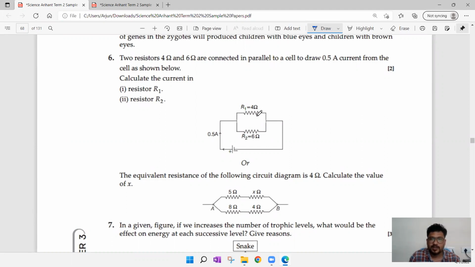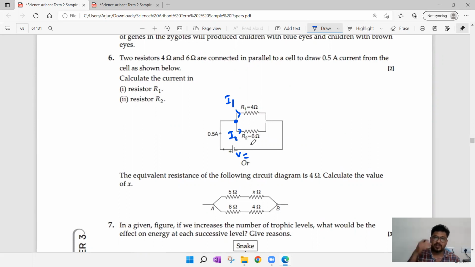Okay, there are two resistors, 4 ohm and 6 ohm, connected in parallel, and the current is 0.5 amp. The voltage value they did not give. Calculate current in R1 and R2. This is a parallel circuit. You see, total current 0.5 amp will come because of the junction. Near R1, I1 current will pass, near R2, I2 current will pass.